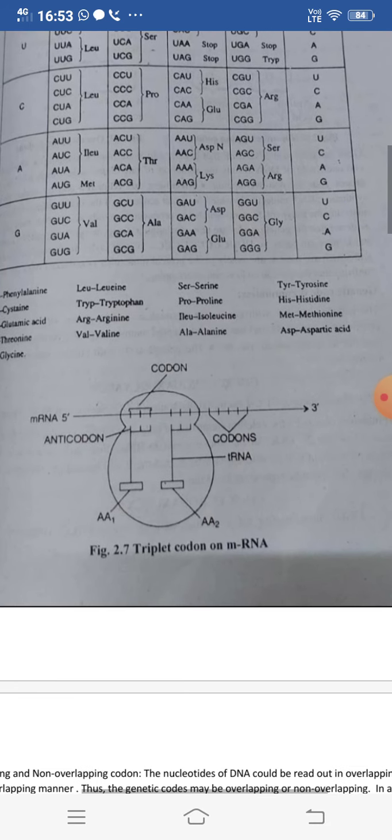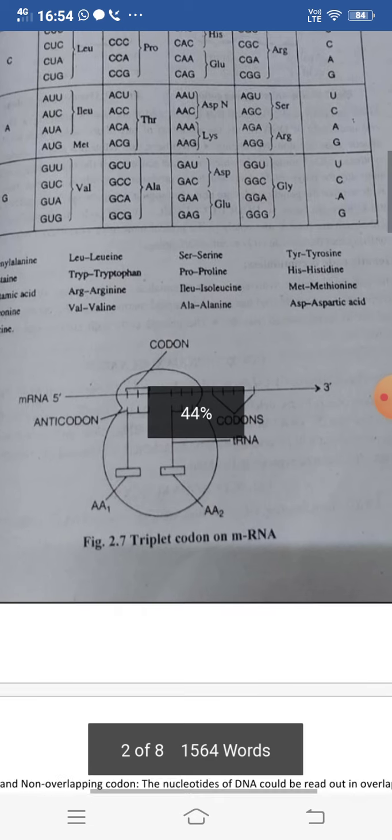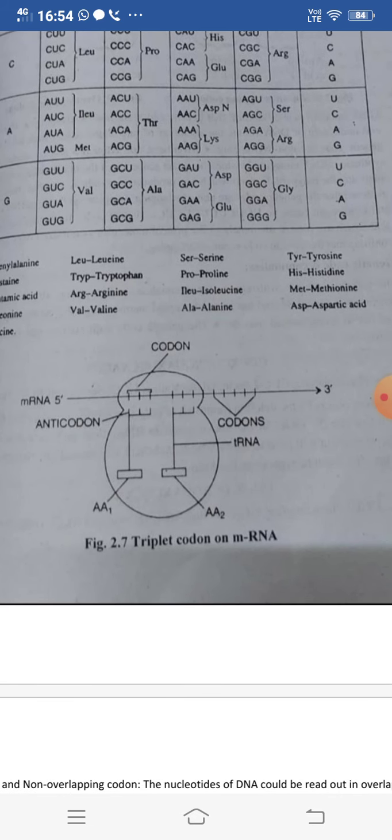If suppose the codon is AUG on the messenger RNA, then adenine will pair with uracil, U will pair with adenine, and G will pair with cytosine, so the opposite base sequence will form the anticodon.